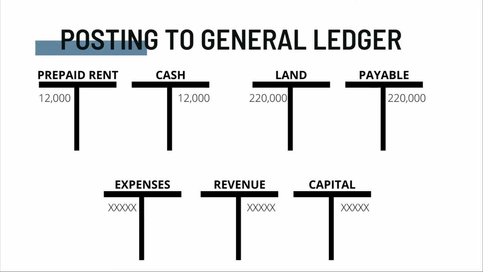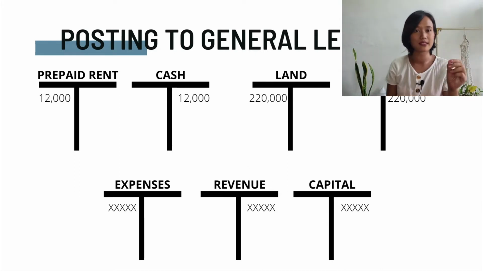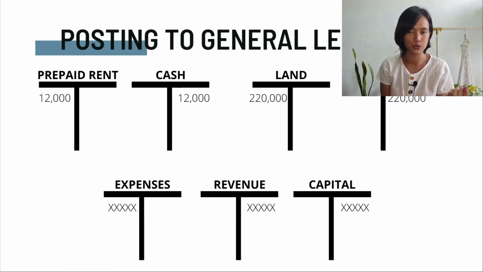So we have what we call the T account. Basically, it's just because it's the letter T, that's why we call it the T account. So, for example, in your personal finances, think of it as summarizing all that you spent on food, all that you spent on fashion, on your clothes, on your shoes, all you spent on your computer games, all you spent on your cell phone load.